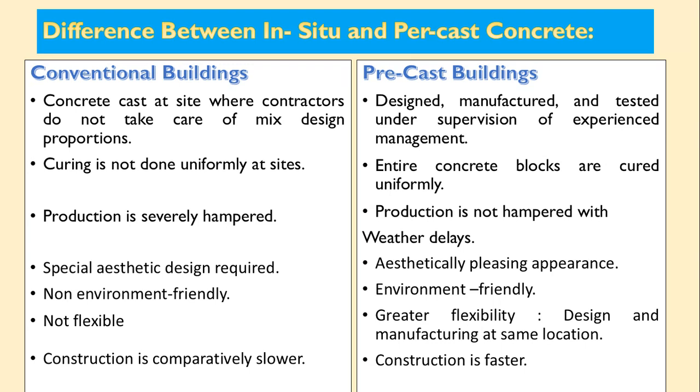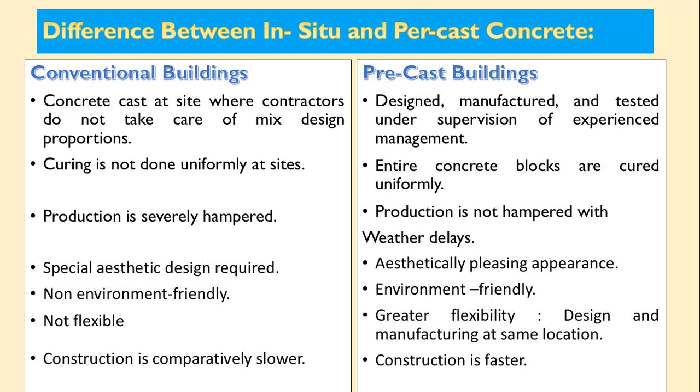Suppose you take the example of casting of a slab on site, and the proportion is 1:2:4, meaning one part of cement, two parts of sand, and four parts of aggregate. So on site, the ingredient proportion should be maintained. This mix design proportion should be maintained, but during the progress of the work, it becomes a little bit difficult